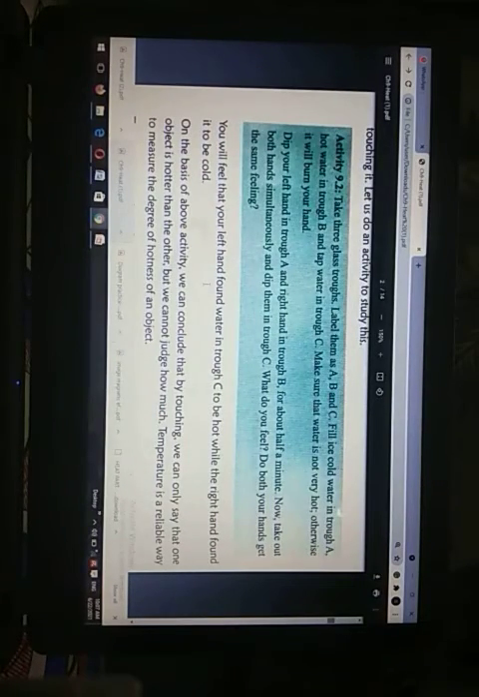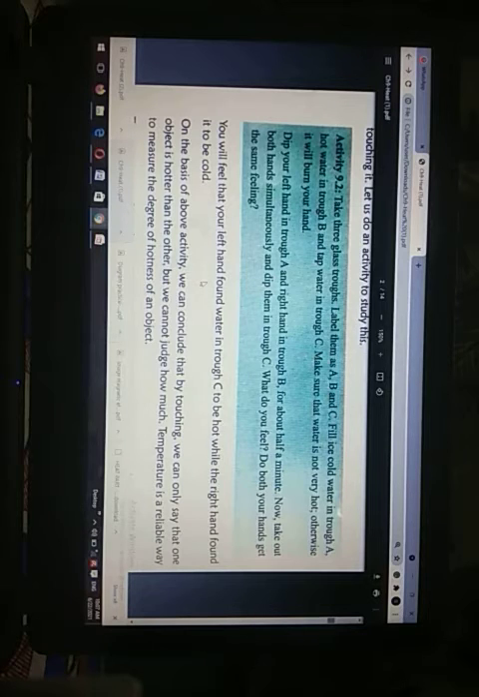You have to take 3 glass troughs and label them A, B and C. You have to fill ice cold water in trough A, hot water in trough B and tap water in trough C. So there are 3 troughs. In trough A, you have to fill ice cold water. In B, you have to fill hot water. In C, you have to fill tap water.